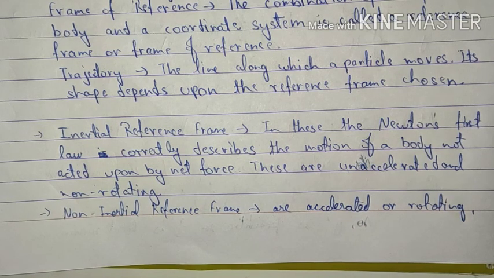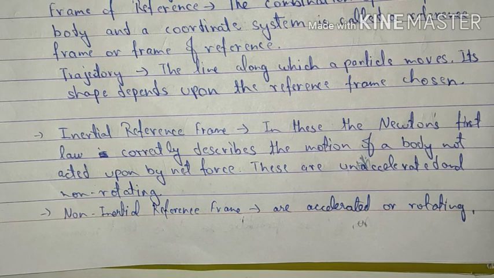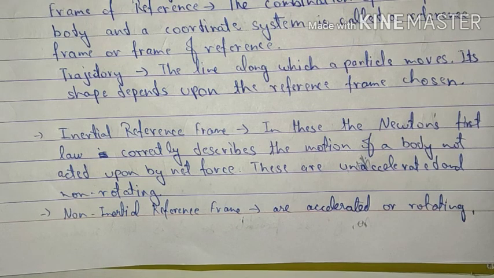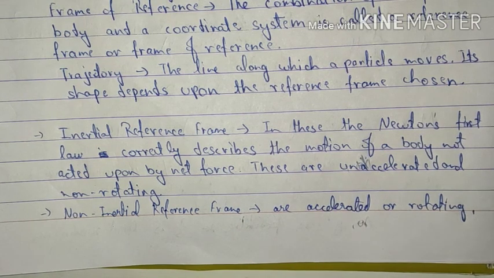In the same way, the frame of reference where Newton's first law is correctly described, that is, a body will exhibit inertial property until an external force is applied, is known as an inertial reference frame. These are unaccelerated and non-rotating.